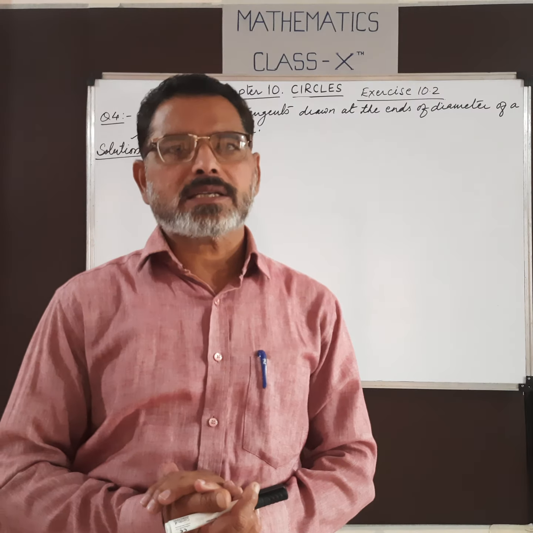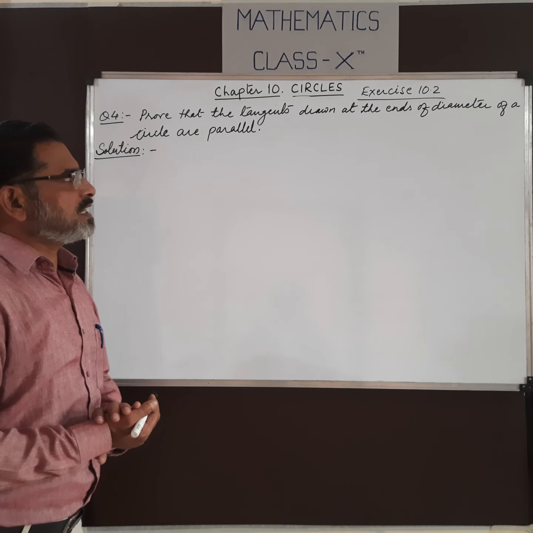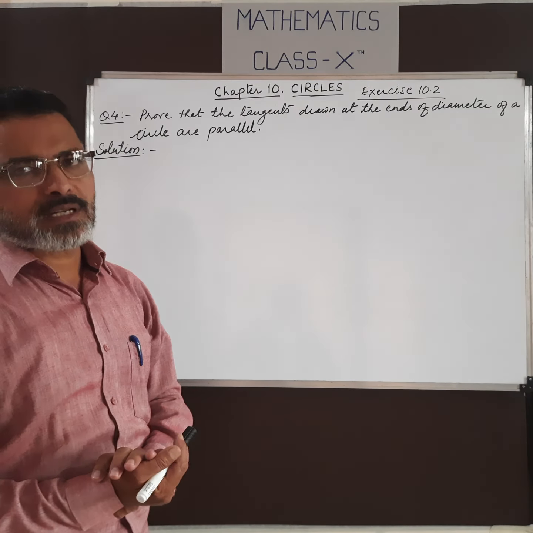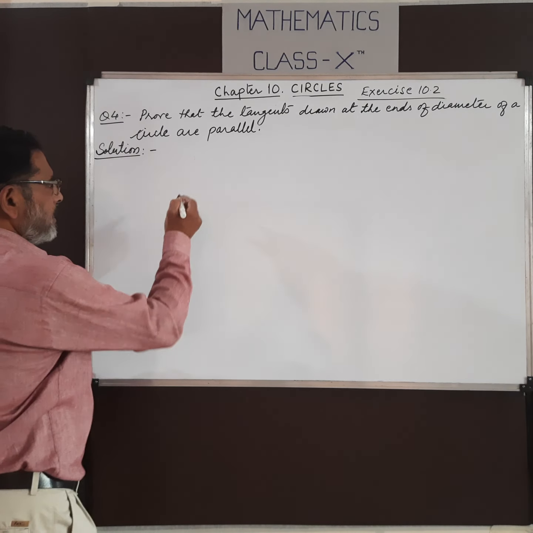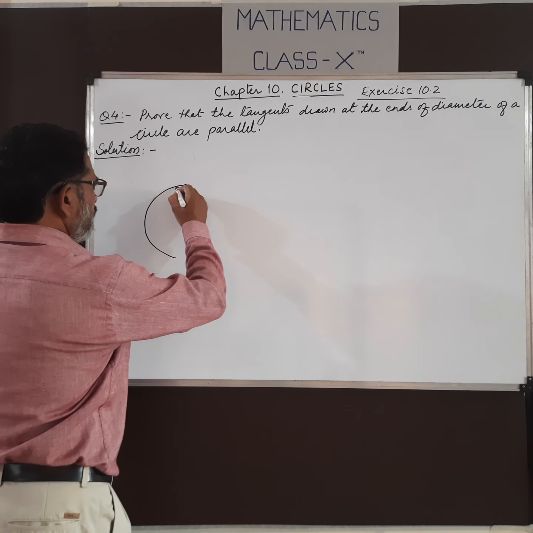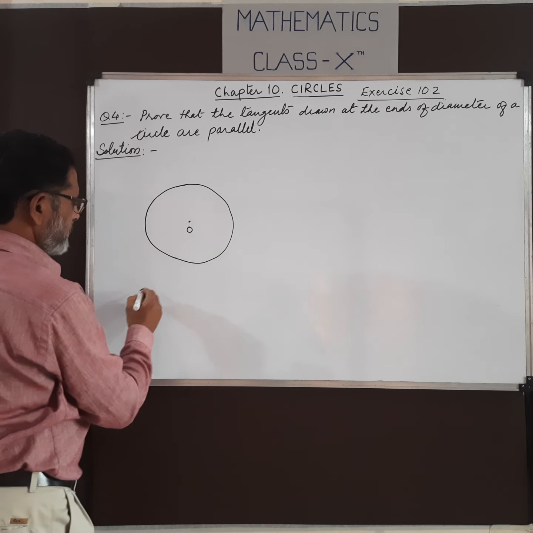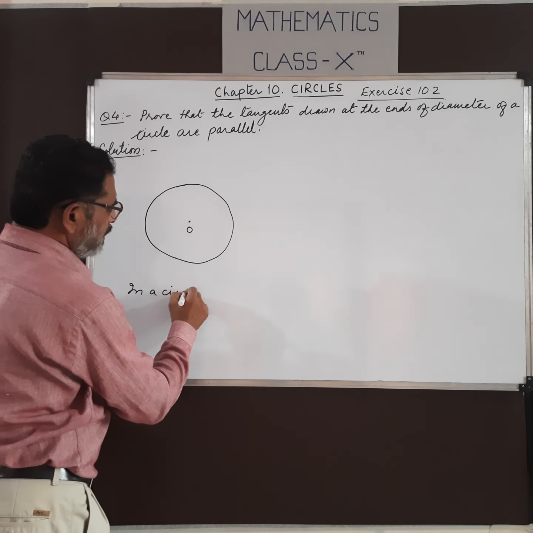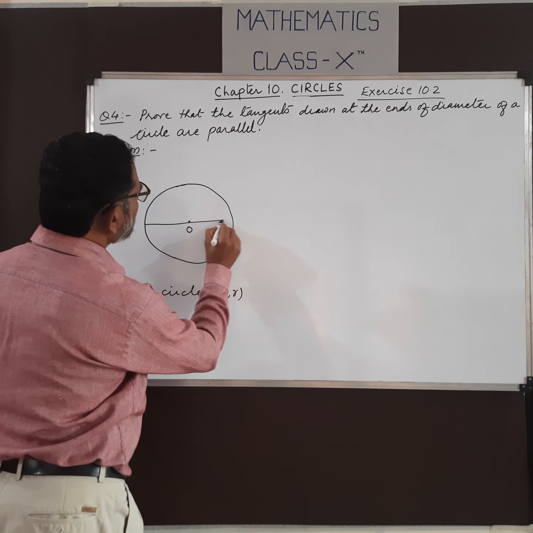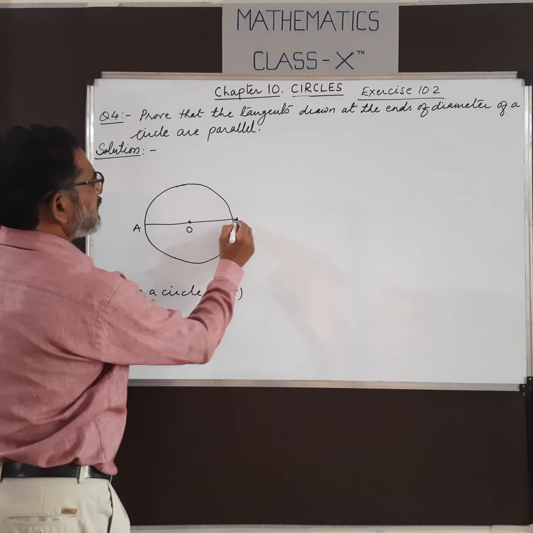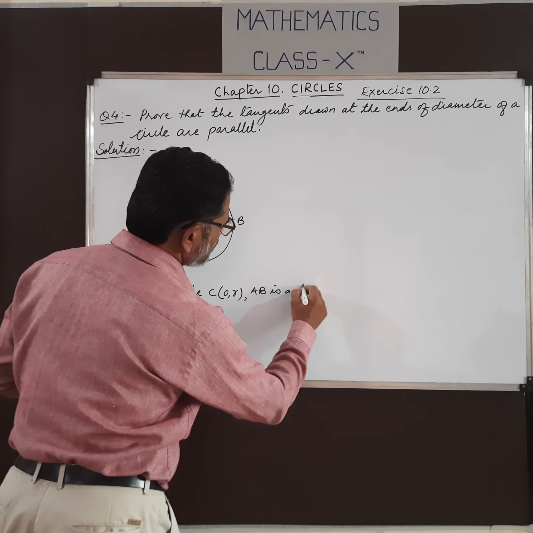Okay, now we come to the exercise 10.2. The question number 4 is, prove that the tangents drawn at the end of diameter of a circle are parallel. So here there is a circle. Suppose this is a circle with center O. So in a circle, AB is a diameter.